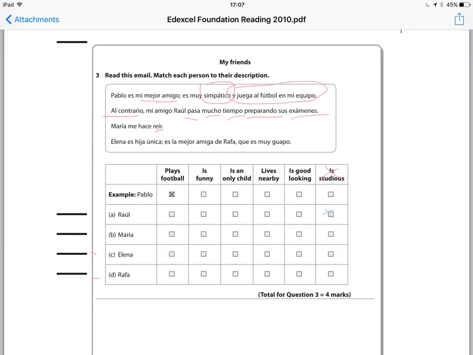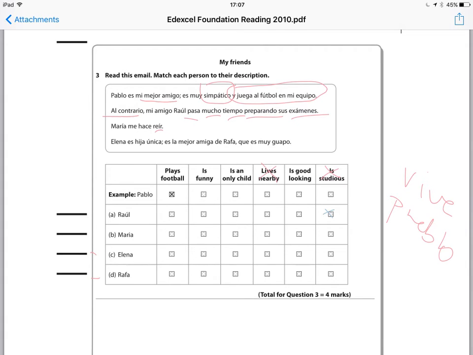Lives nearby. There's nothing here about vive or pueblo, village, or anything like that. So there's nothing about where she lives. In fact, we've not seen that for anybody. So we think at this stage that we can cross that one out as well. So we're looking for she's either funny, only child, or good looking.